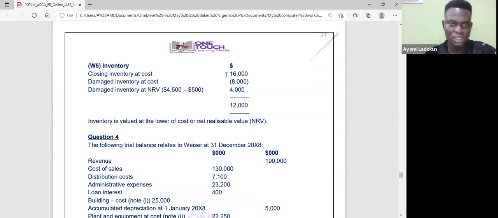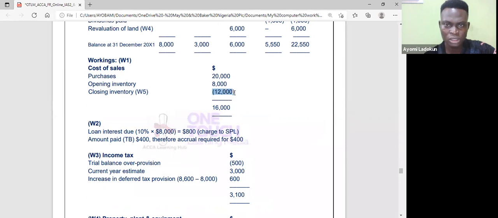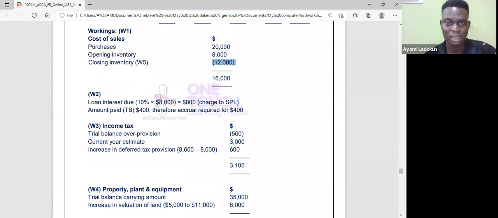How did you get your closing inventory? Inventory at cost is in the account. Then the damaged inventory: remember that 8,000 that was damaged but was eventually sold for 4,500, but you remove that 500 rectification cost, so that you have 12,000. That's how you got this closing inventory. Remember, to get your cost of sales, you say opening stock, add purchases, less closing stock. And for me to know my closing stock, it has to be lower of cost and net realizable value. So when you compute that, you have 12,000. You should be able to know that from your FA, financial accounting.